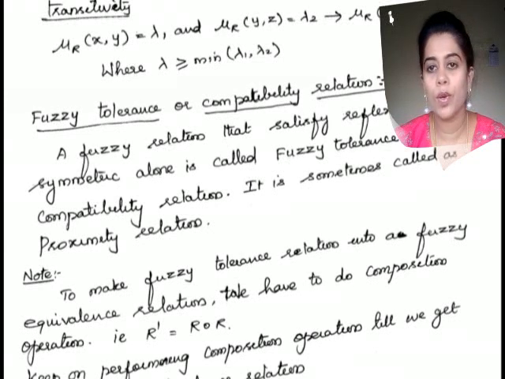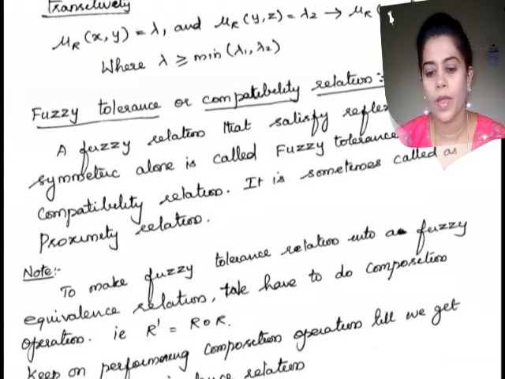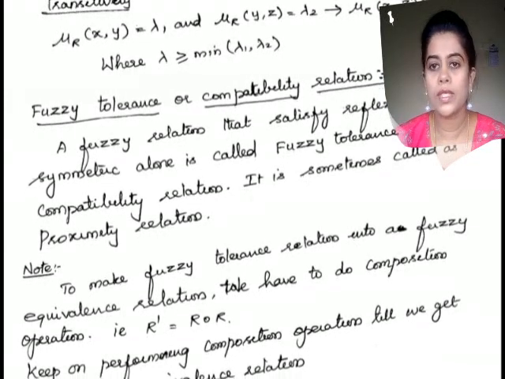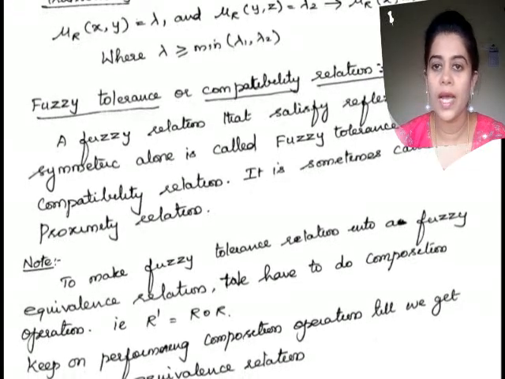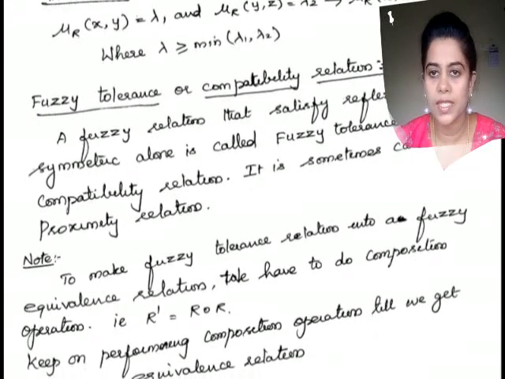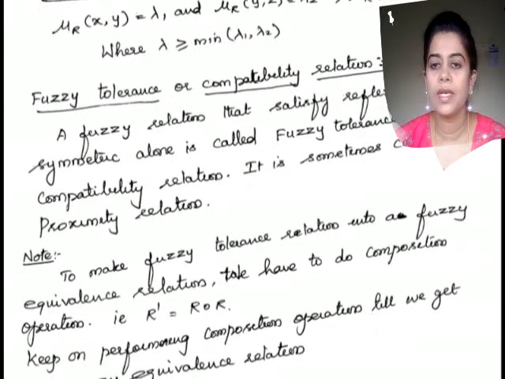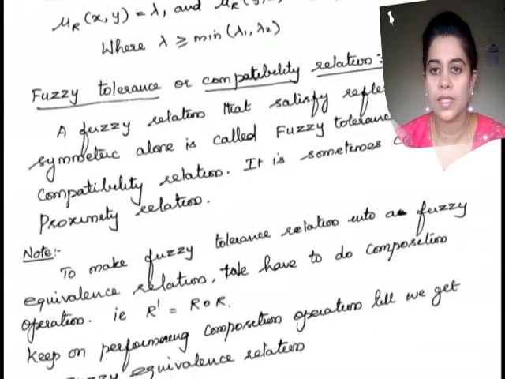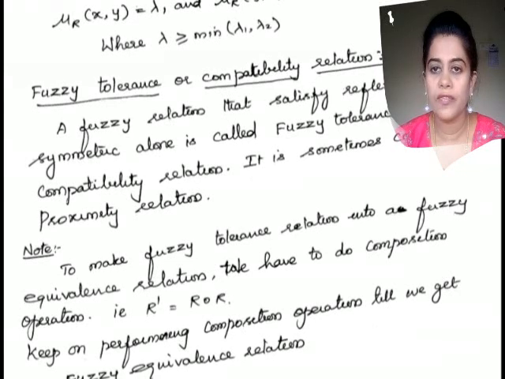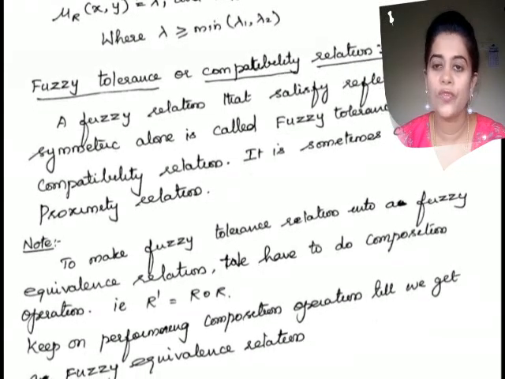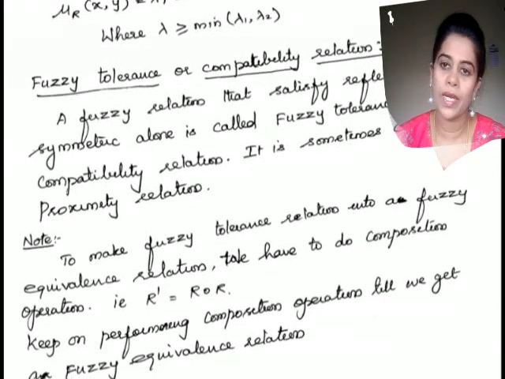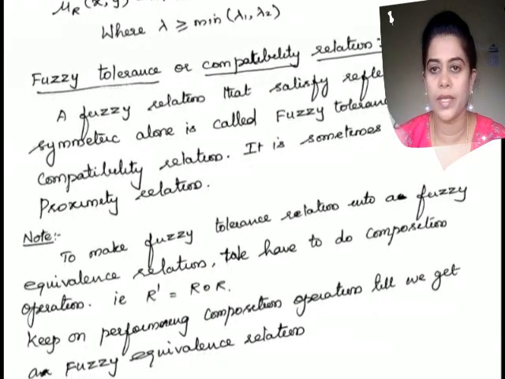Sometimes it is called proximity relation. Fuzzy tolerance relation means only satisfying reflexive and symmetric. If it satisfies only reflexive and symmetric, then the fuzzy binary relation is said to be a fuzzy tolerance, compatibility or proximity relation.